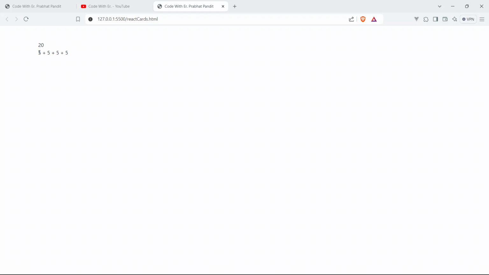So see guys, we are just getting here 5 plus 5 plus 5 plus 5. Okay, why is it not giving 20? Because it is not inside the open and closing curly braces. It is compulsory, it is mandatory to use open and closing curly braces to show any expression value, any variable value, any function value, any method value. That's why we can see here 5 plus 5 plus 5 plus 5, but here we can see 20 because it is inside the open and closing curly braces and it is not.